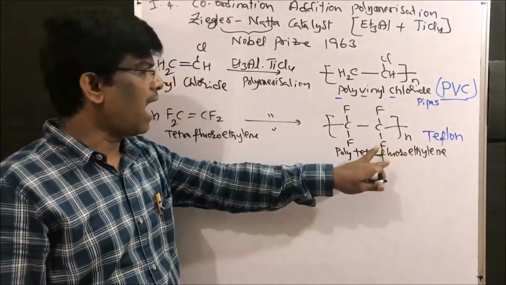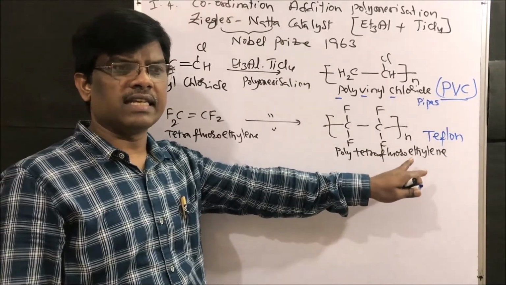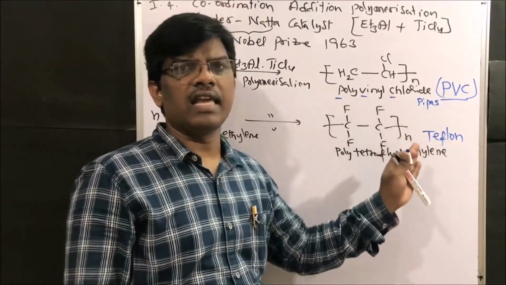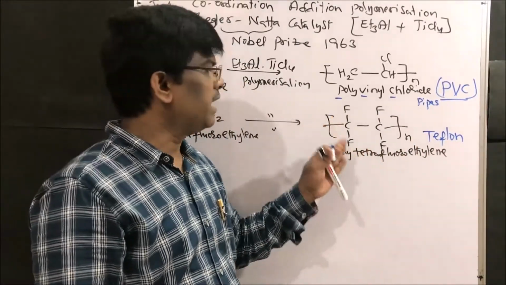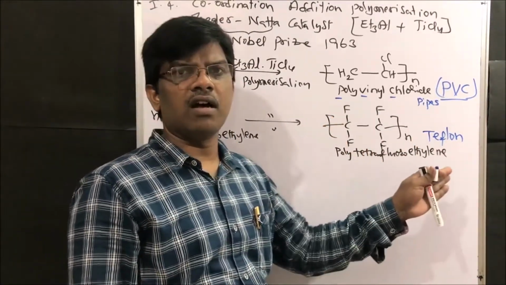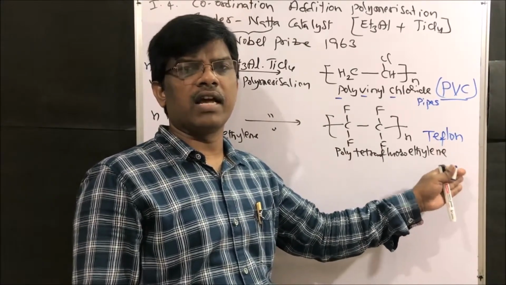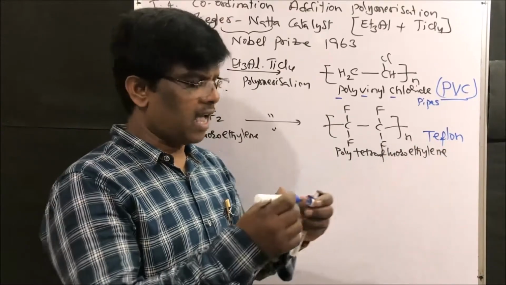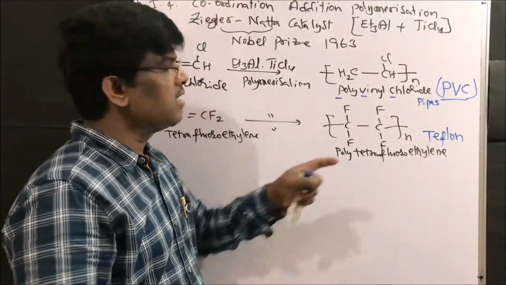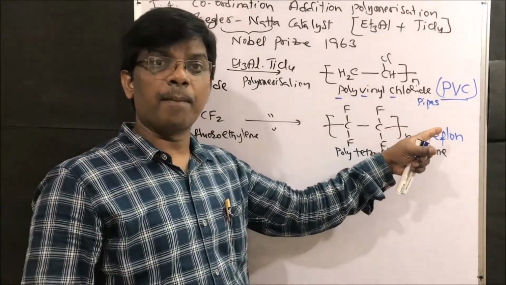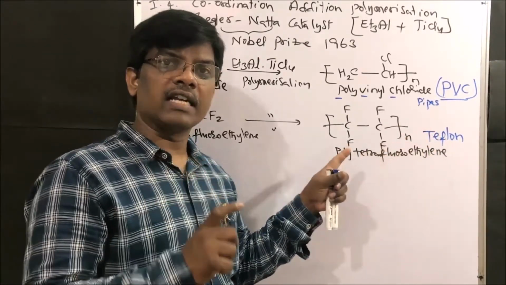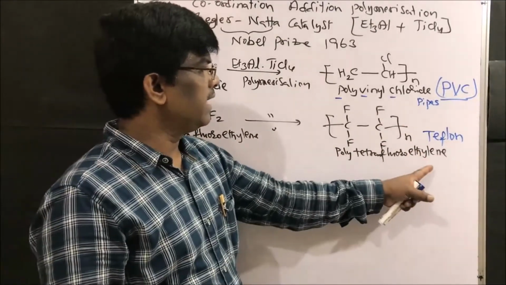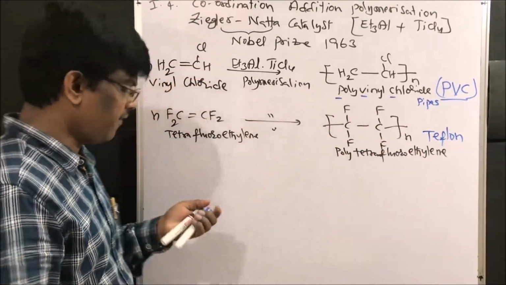It is a highly stable compound, inactive towards most chemicals. So Teflon is very famous in organic chemistry because of its inactivity towards chemicals. It is commonly used in organic chemical laboratories as Teflon tape, Teflon pipes, and Teflon reaction vessels, right, friends?